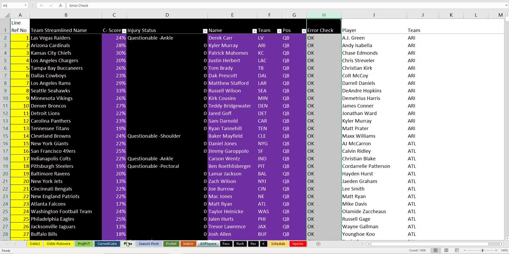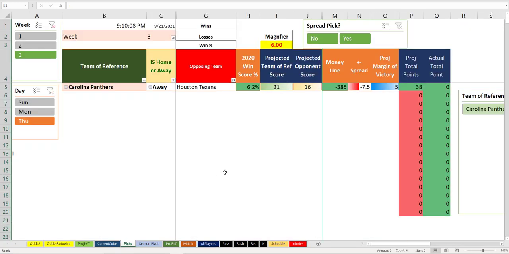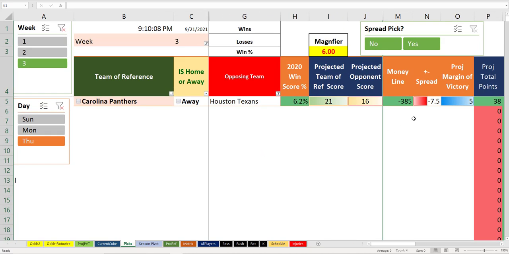So let's talk first about Thursday night, if you're interested in Thursday night's game. I'm in North Carolina right now. However, the game on Thursday night is going to be in Houston, Texas. It's going to be the Carolina Panthers against the Texans. The algorithm likes Carolina to win this game, but it's going to be kind of close when it comes to the spread. 7.5 is what the favor is.